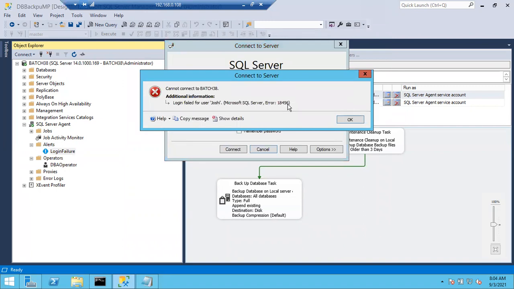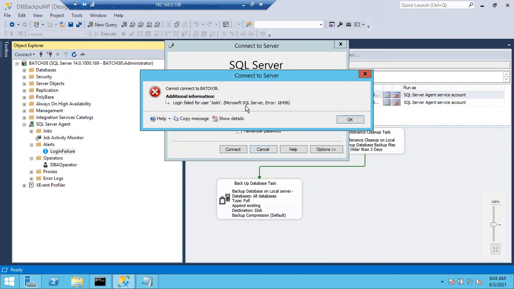Now immediately the DBA team will get an email on the specific server. In the email, you can see the server name, the error number, who is trying to log in, and the exact reason why this error came.